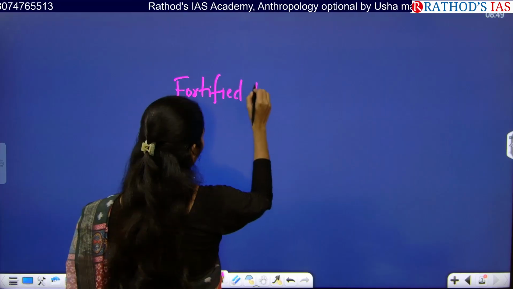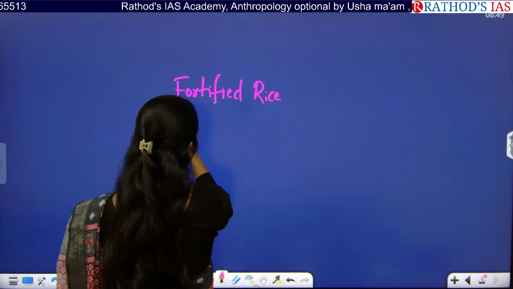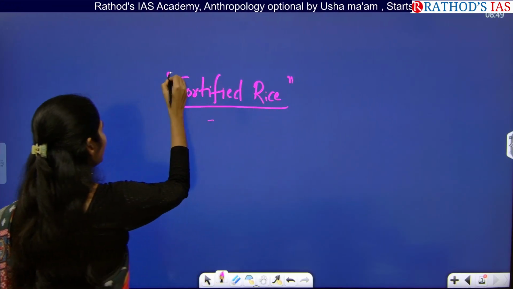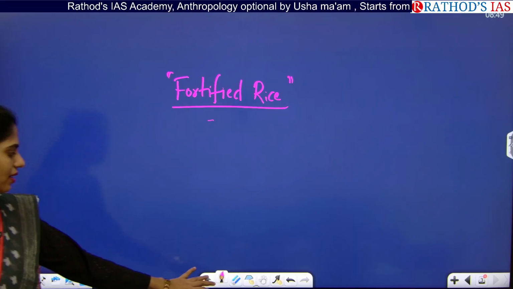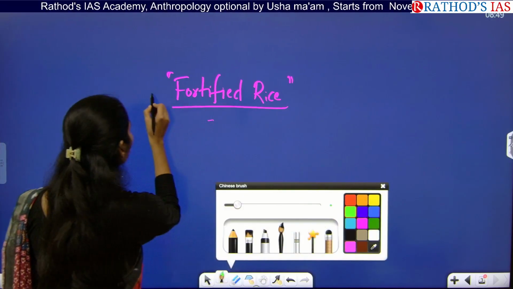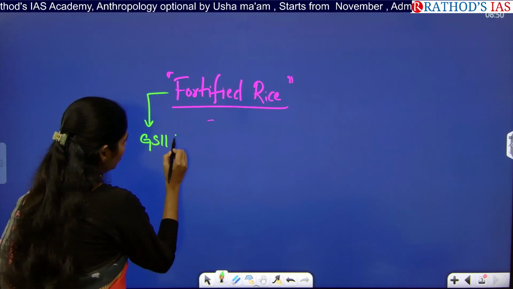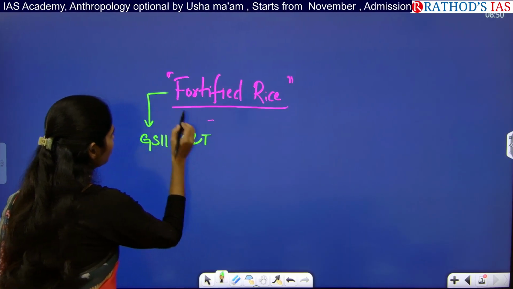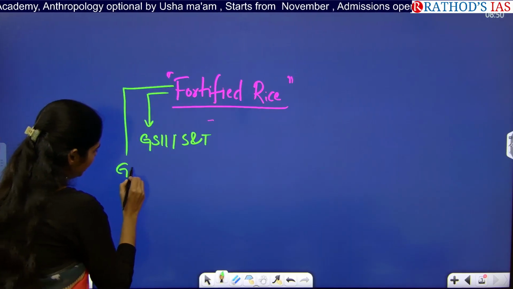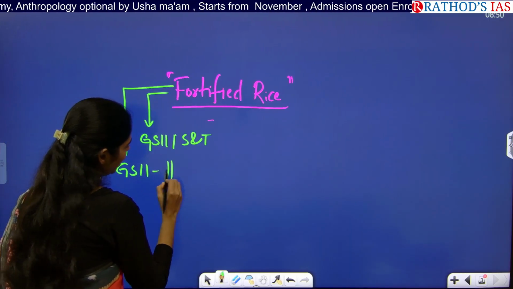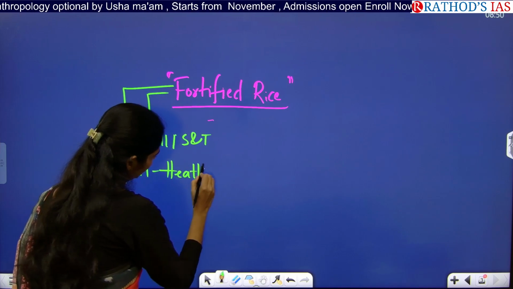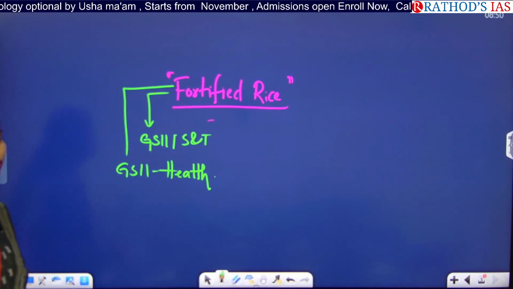Key word is fortified rice. So from which subject will you be reading this topic? From GS paper 3 under science and technology. And next one is from GS paper 2, in your governance, you have this topic of health from that point of view.